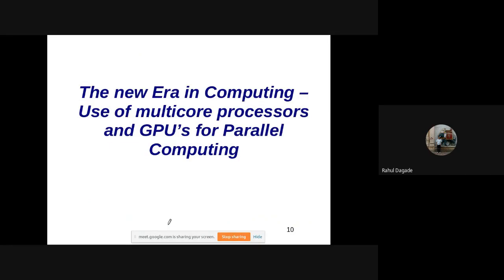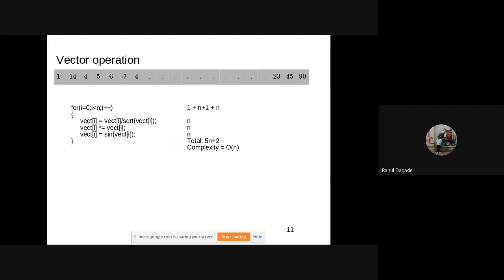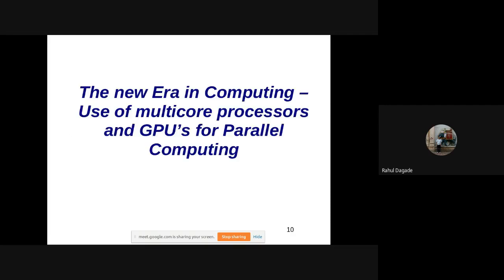Now let us see the new era in computing, that is the use of multi-core processors and GPUs for parallel computing. So now, how to use multi-core processors? You might have learnt it using... Have you learned OpenMP?